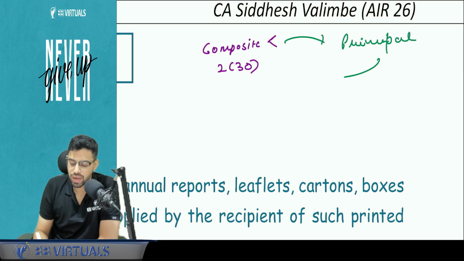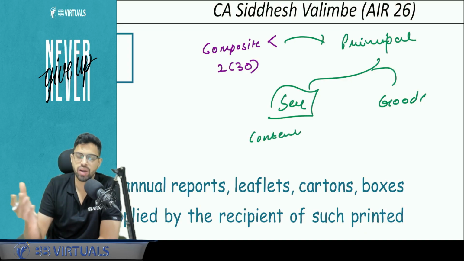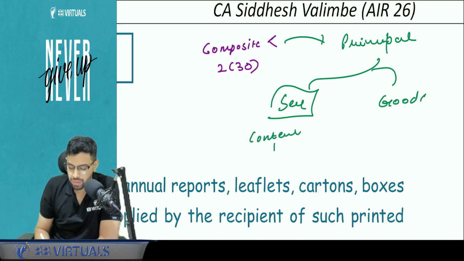Now principal element can be service also and it can be goods also. When will it be service? When you are giving content to the printer. Let's say my IDT books, I gave the PDF content and I got the printing done. Here the principal element is services.